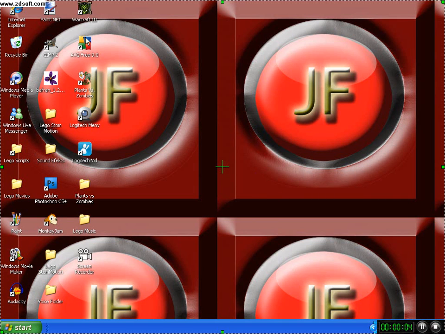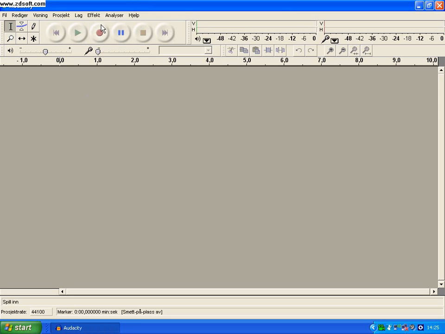Now this is a tutorial. I'm going to show how to make a Darth Vader sound in Audacity. So first you need to download it. I have a link in the description on how to download it, and open Audacity. Wait for it to open. And then you record your voice.